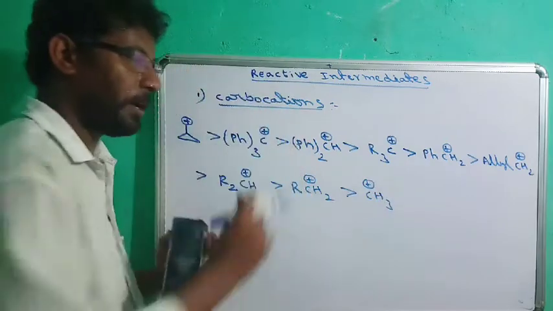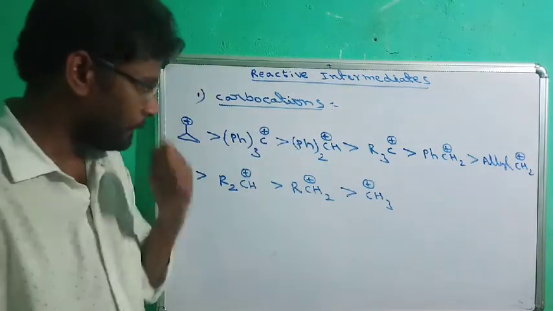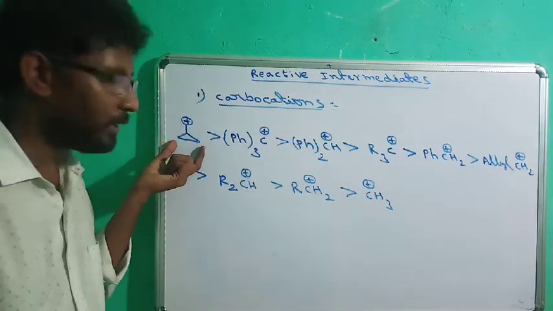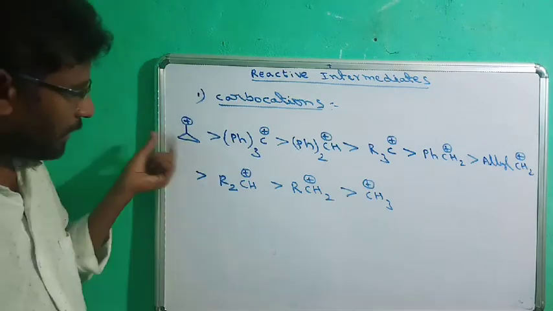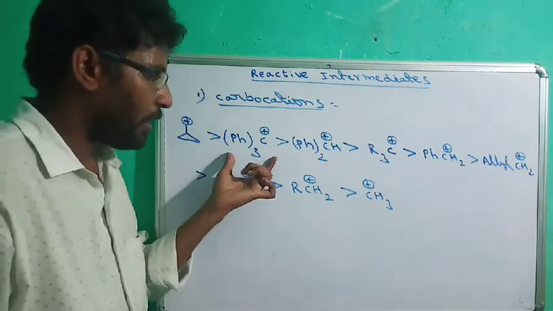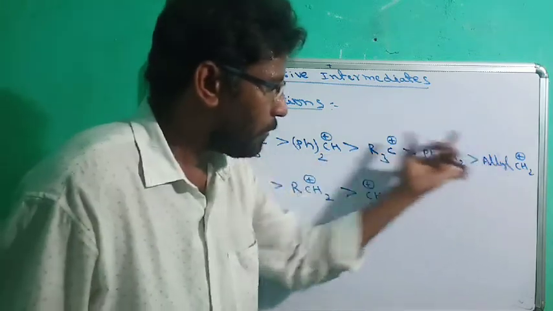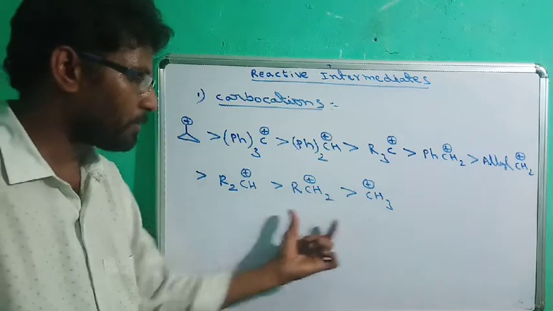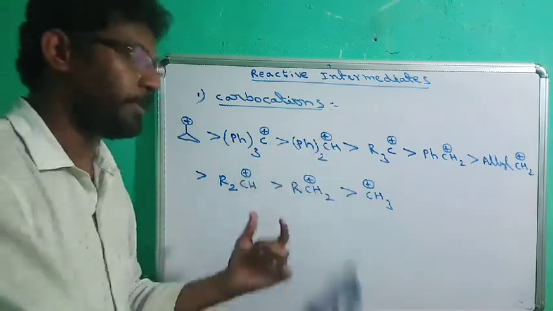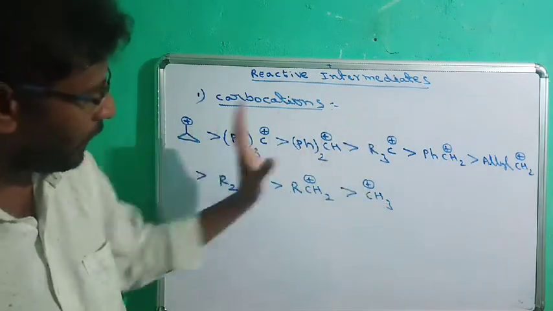So this is the overall order of stability of carbocations. The cyclopropyl carbocations are always highly stable due to strain, and phenyl carbocations or allyl carbocations are highly stable due to resonance, and alkyl groups are also stabilizing, this is due to positive inductive effects. This is the overall order.